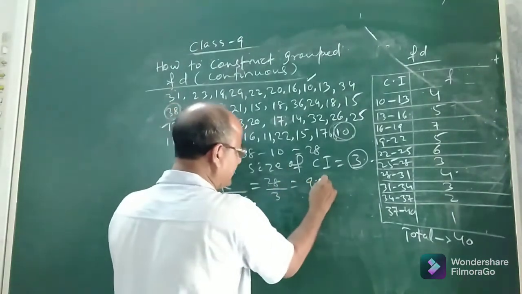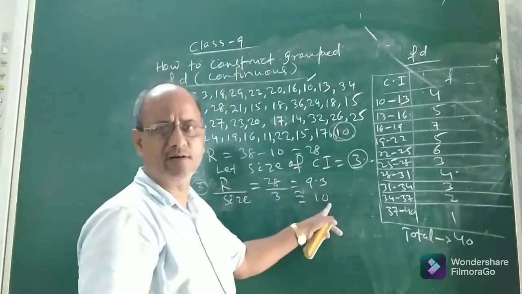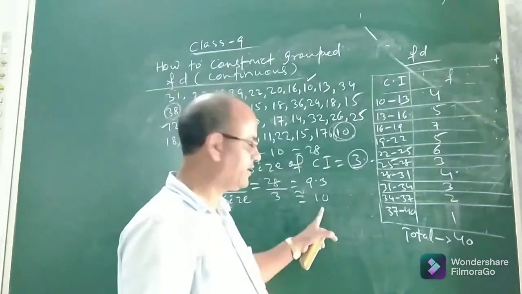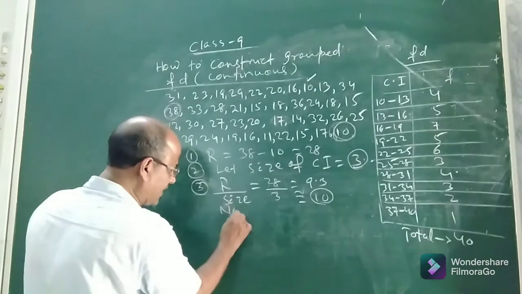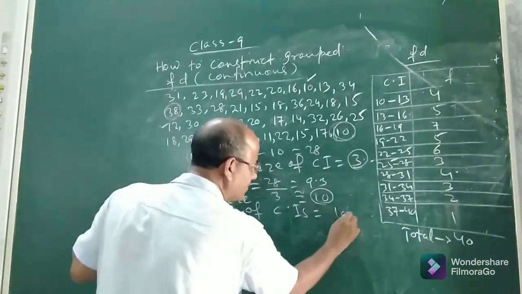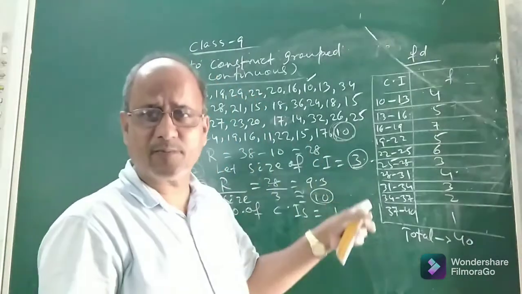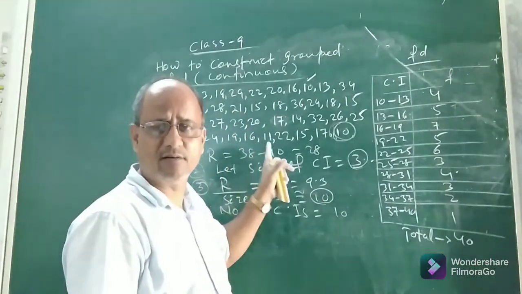It will be 9.3, which is nearly equal to 10. You see, 9.3, take the next whole number. Okay, it is 10. That means this 10 will be the number of classes. There will be 10 class intervals in the continuous frequency distribution of this given data.